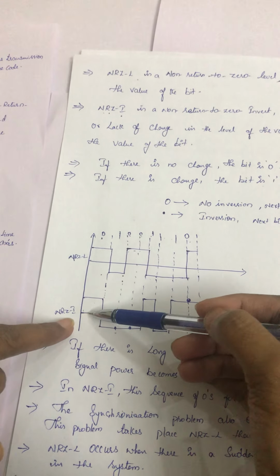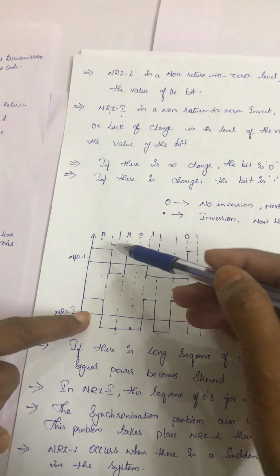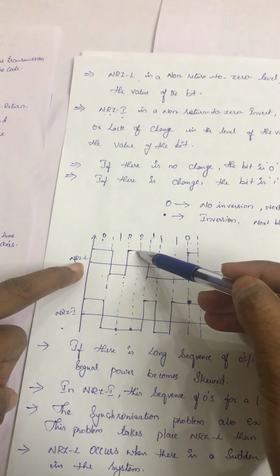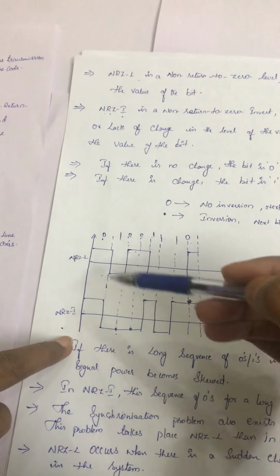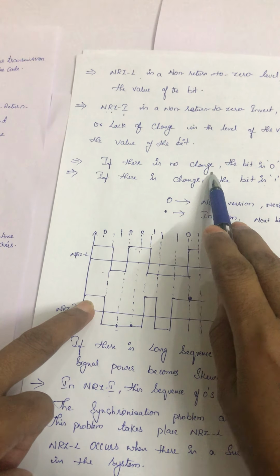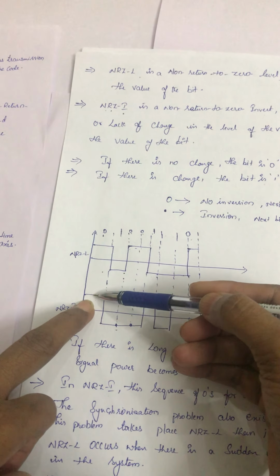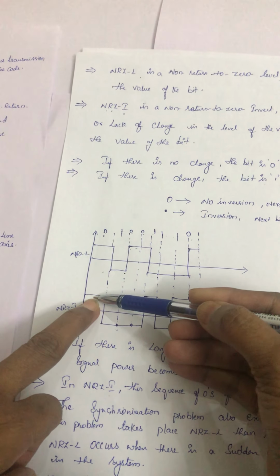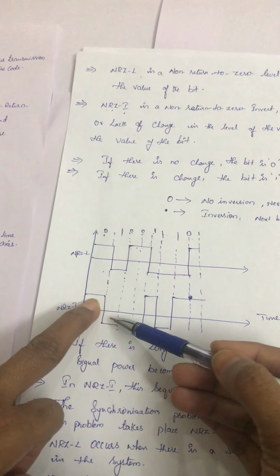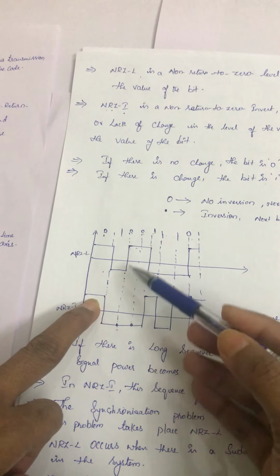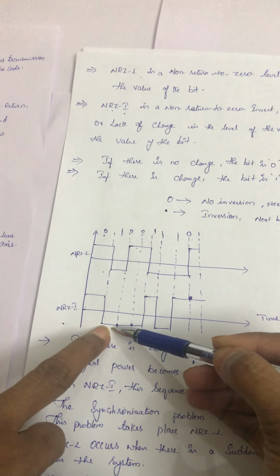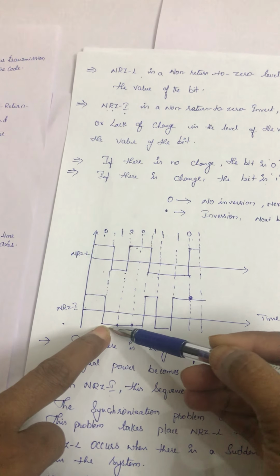So similarly in inversion, what happens here in NRZ-L? Okay, the voltage determines the bit value, but here the change determines the bit value. Here, see, there is no change, so it is treated as a 0. 0 means there is no change of the voltage signal. Okay. If there is a negative, meaning 1, it is treated as a change.